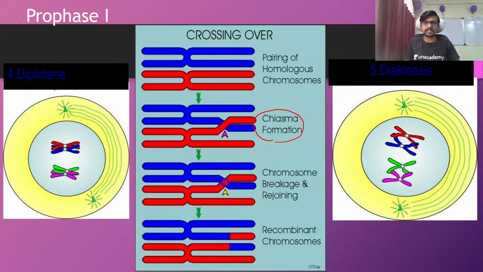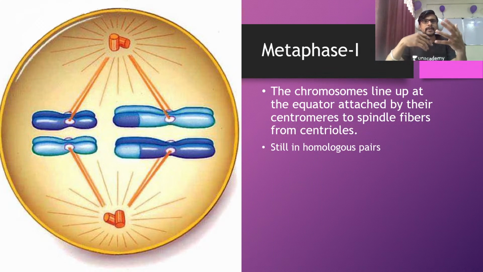So the chromosomes are breaking, and the joining of a chromosome happens at the point of crossing, and after the crossing over, the recombinant chromosomes, you can see the piece of a red chromosome is shared to the blue chromosome, and the piece of a blue chromosome is shared to the red chromosome. So you can see the red is a dad's chromosome, and this is the mom chromosome. So the chromosomes from the two parents are going to mix with each other, and it will result in the recombination. Okay, so that recombination is actually the process which is responsible for the variation in the organisms.